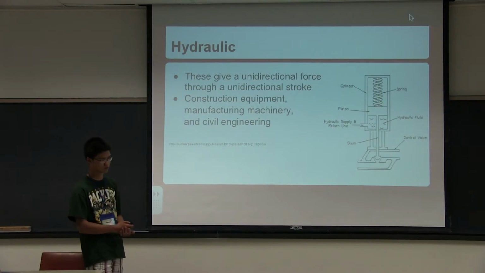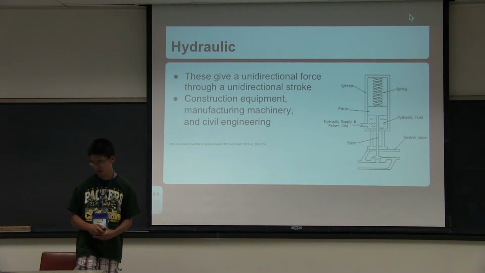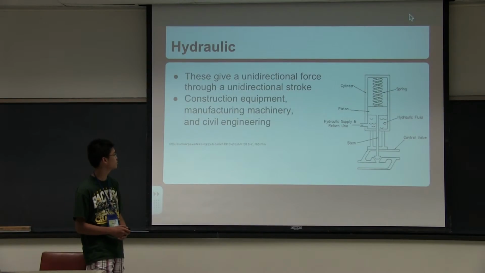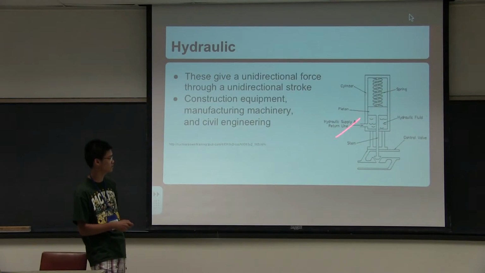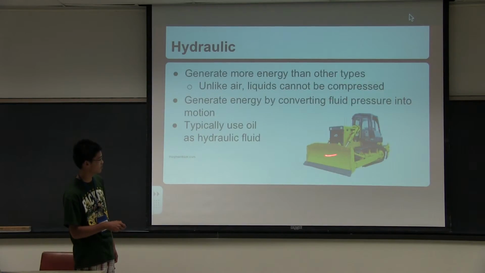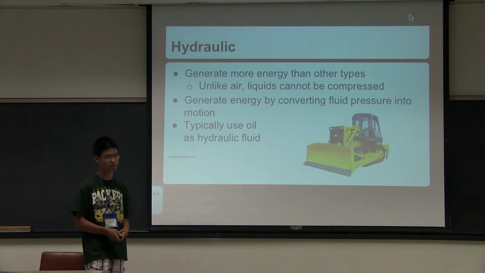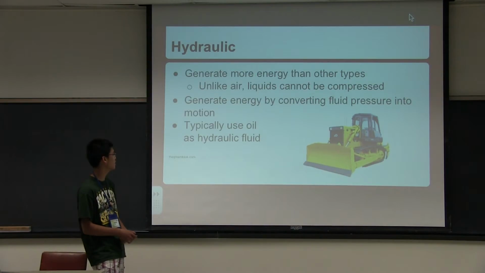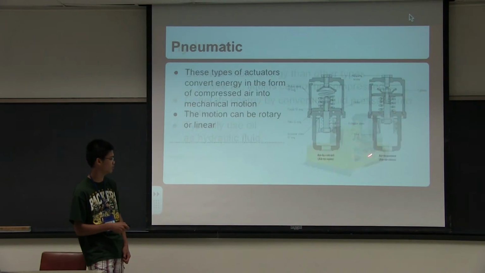So hydraulic actuators. These actuators give a unidirectional force through a unidirectional stroke. They're used in construction equipment, manufacturing machinery, and civil engineering. This right here is a diagram. So these types of actuators generate more energy than other types because liquid cannot be compressed. They convert fluid pressure into motion, and they typically use oil as the hydraulic fluid.